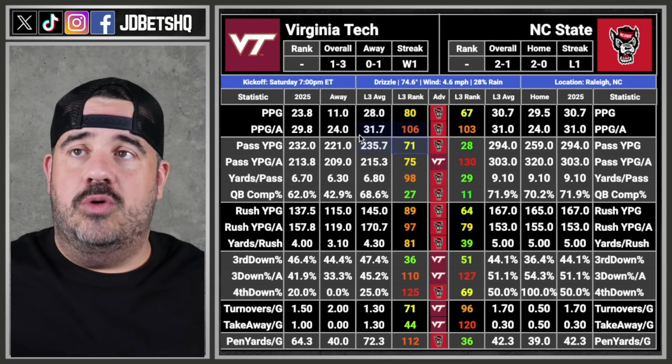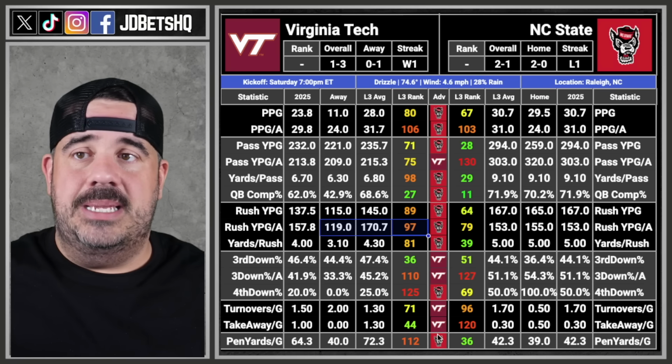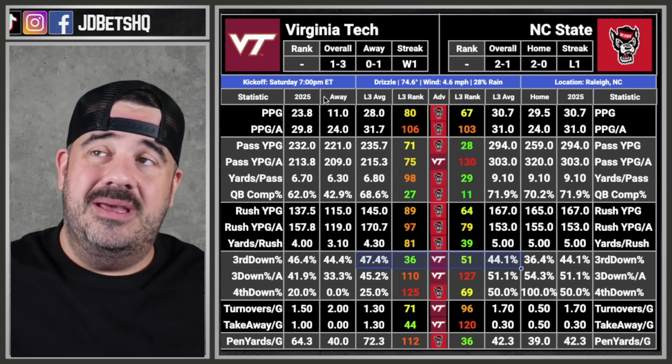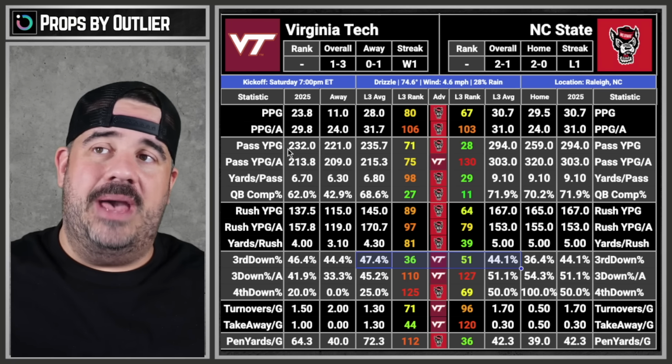So you can throw. The defenses can't stop it. You can run. That's a push. That leans to NC State. They're both good on third down offense. Over potentially. New coach, different team potentially. I don't know. It looks so bad though.